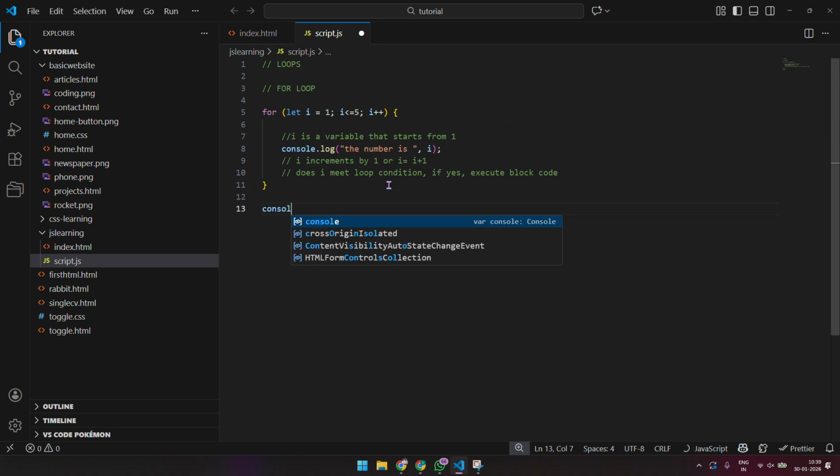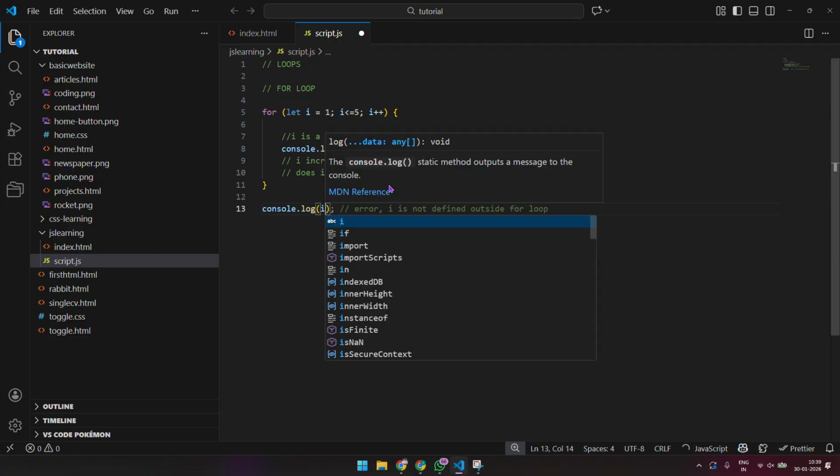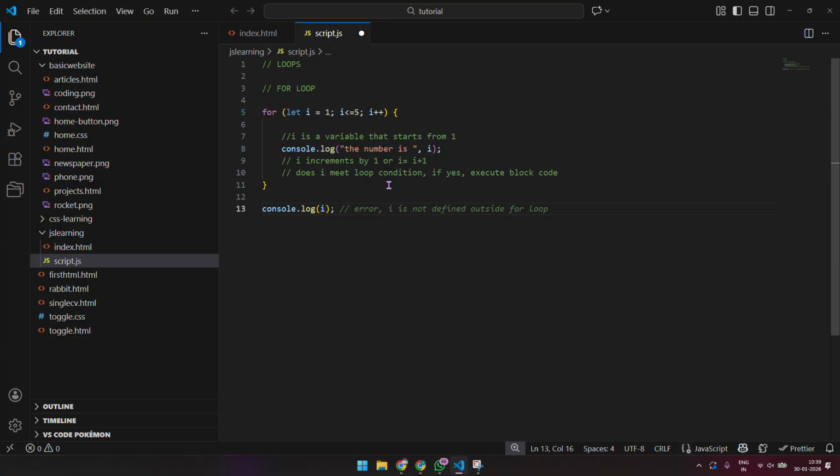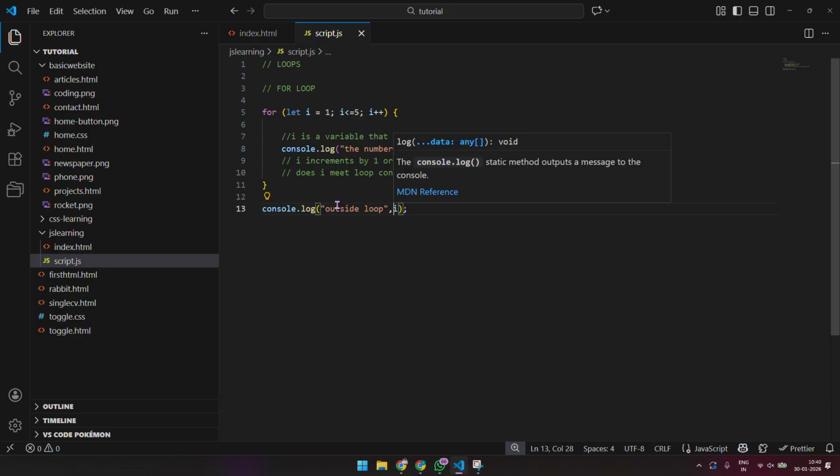What if I write something like console.log i? I will put this outside of the loop. I'll say outside loop, comma i.